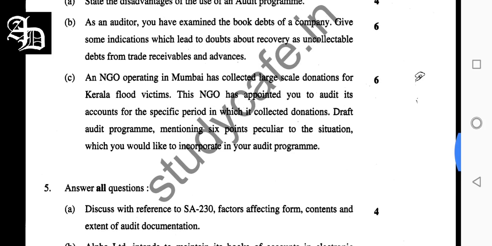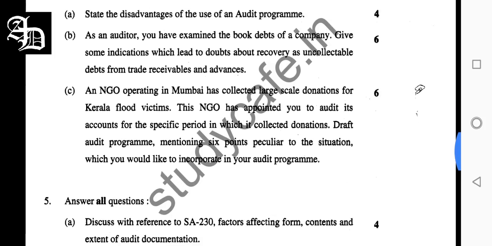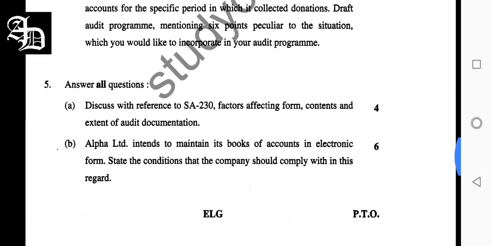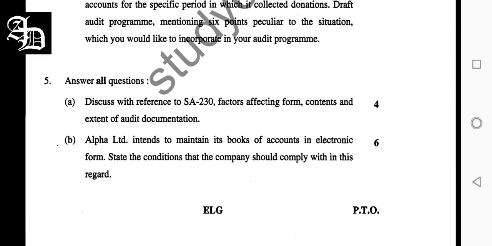Okay, talking about fourth B, as an auditor you have examined the books and debts of the company, give some incidences which lead to doubt upon recovery. So the instances which increase the doubt about the recovery of debts or loans. So if the terms of credit are always or repeatedly ignored, then it creates a doubt. There can be a stagnation or lack of healthy turnover in the account. Payments are being received but balance is continuously increasing.